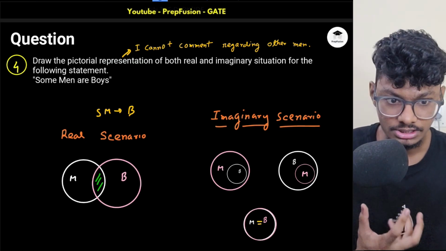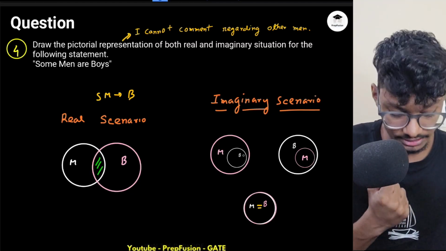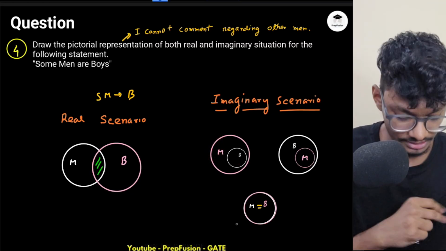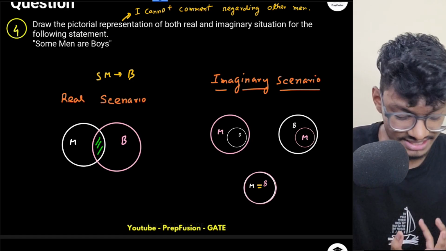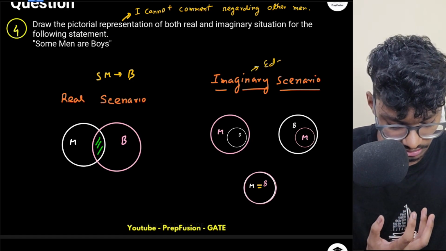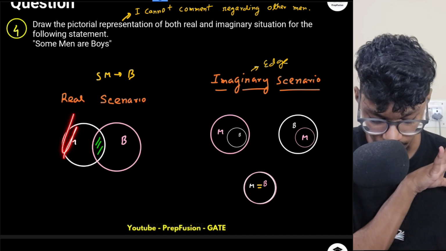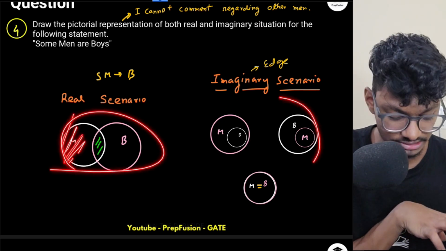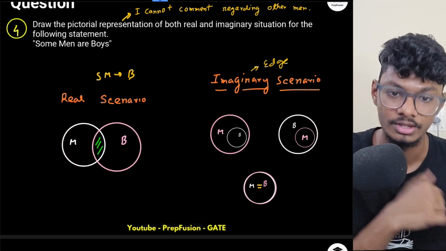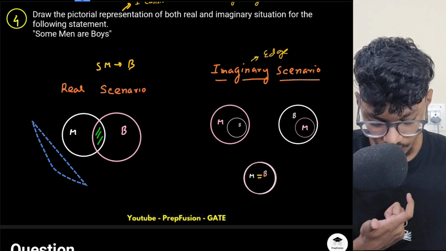So first you have to understand that some men can be boys, some boys can be men, all men can be boys. These are all imaginary edge cases, where this is my imagination. I'm discussing other men, and I don't know about this information. So this was the general case and this was the edge case. So all three cases are possible here. Out of this, we'll understand which one follows.